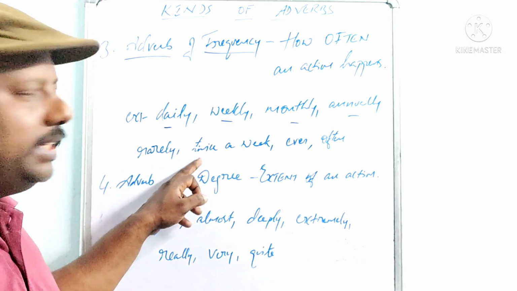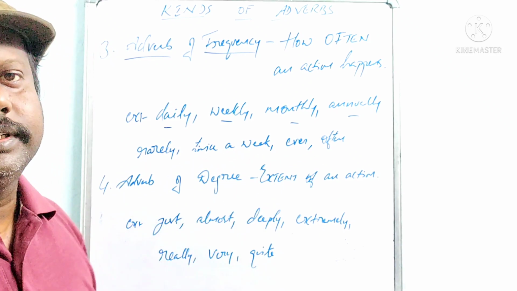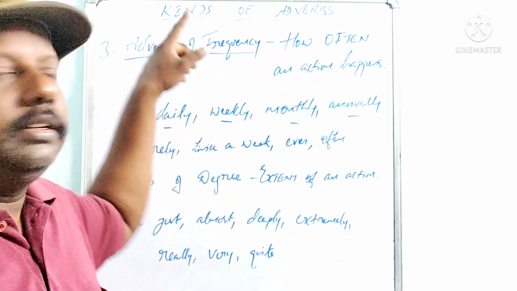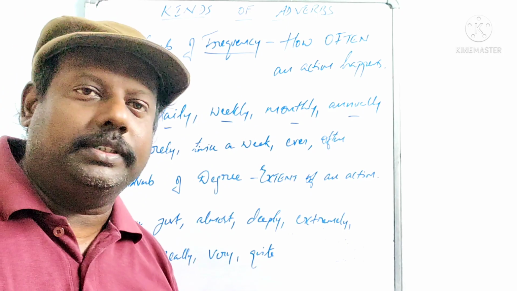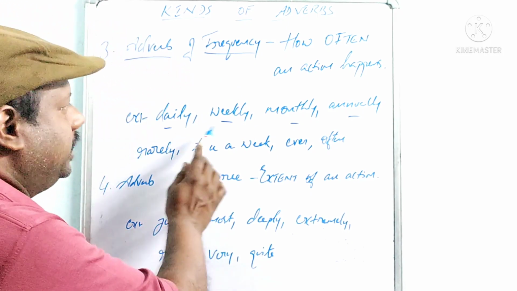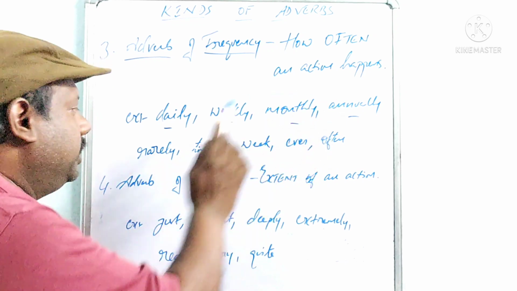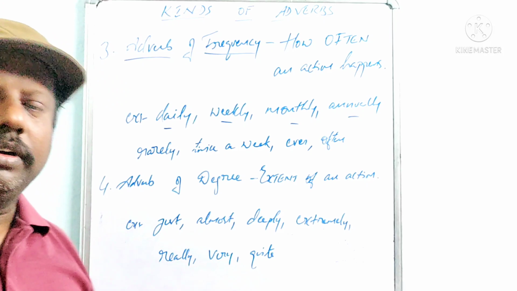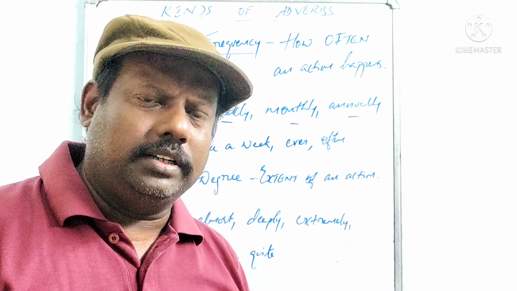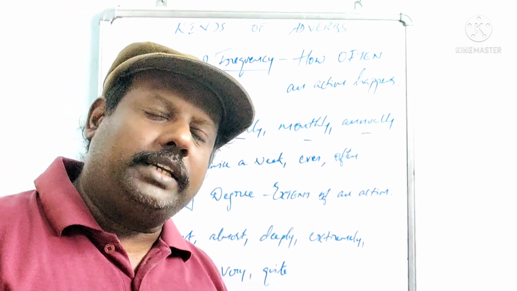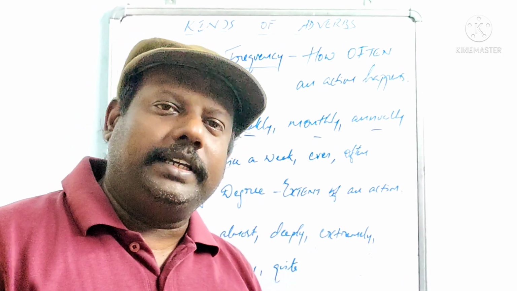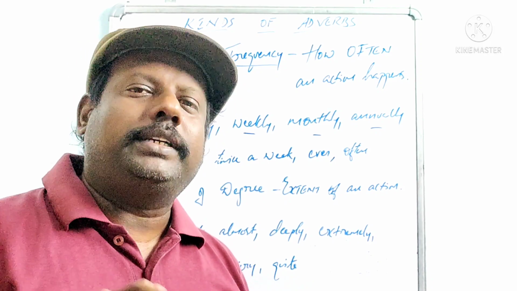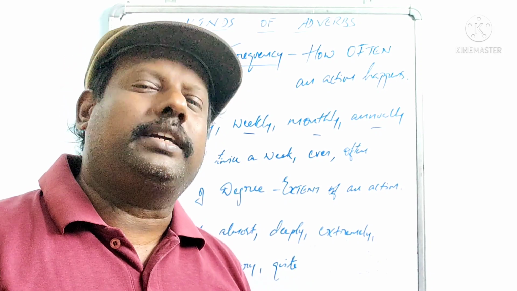Rarely, twice a week, ever, often. So, how often an action takes place is called adverb of frequency. See the examples once again: daily, weekly, monthly, annually, rarely, twice a week, ever, often, and we can find still more words. Okay? And now, the last one is adverb of degree, meaning to what extent the action takes place.